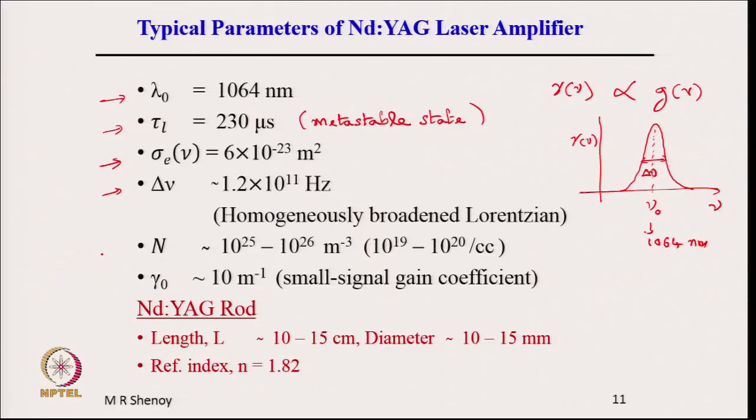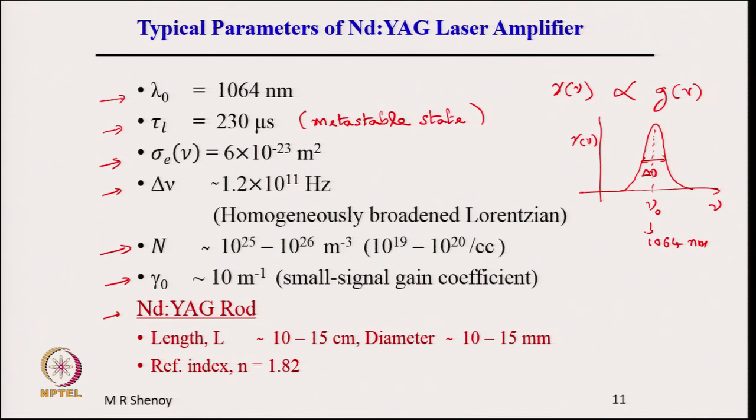N is the number of Nd atoms, typically 10 to the power of 19 per cc, and gamma 0 is the small signal gain coefficient. Typical numbers are 10 meter inverse, that means 0.1 centimeter inverse, and the rod dimensions are shown here. Nd:YAG length, as I had just mentioned, is 10 to 15 centimeter, diameter is 10 to 15 millimeter, and the refractive index of the rod is 1.82.